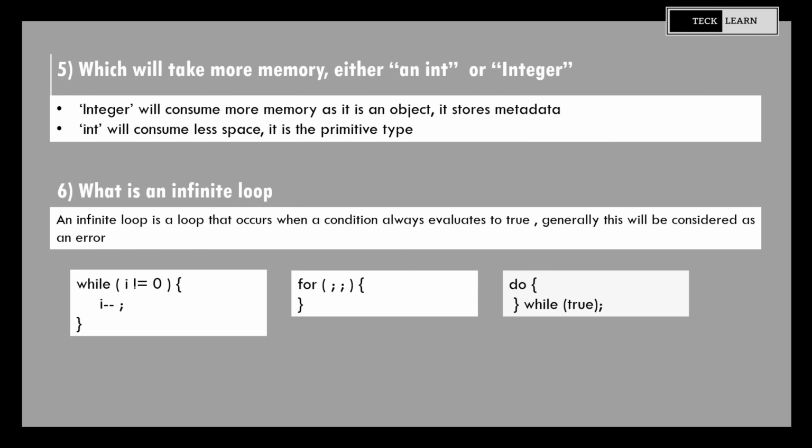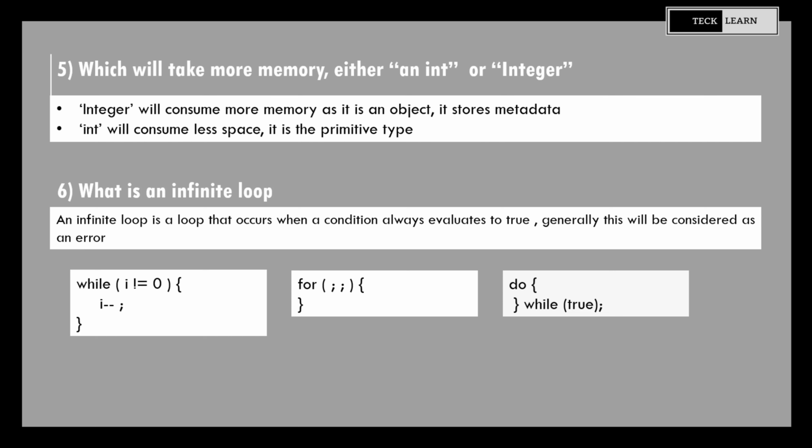The next question is, which will take more memory, either an int or Integer? Answer is, Integer will consume more memory as it is an object and it stores metadata. Int will consume less space as it is of primitive type.